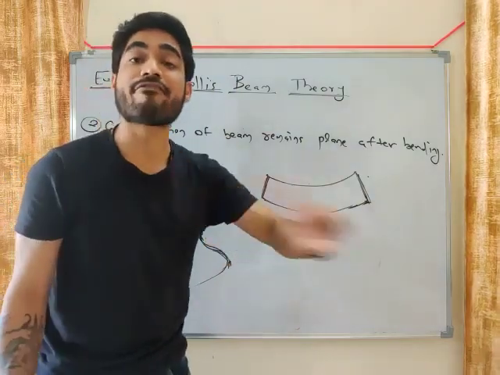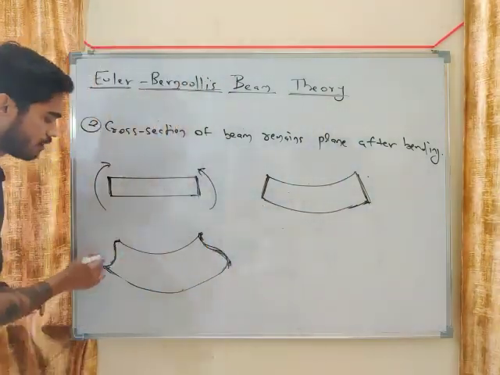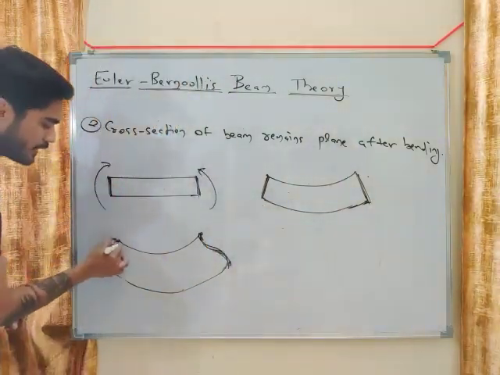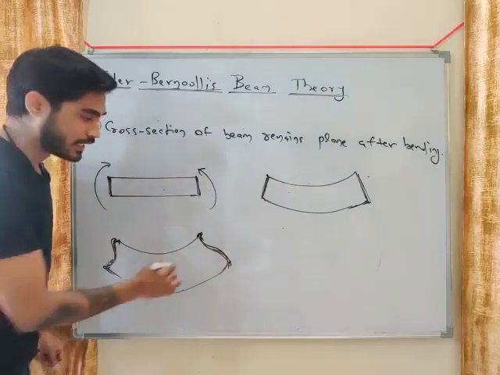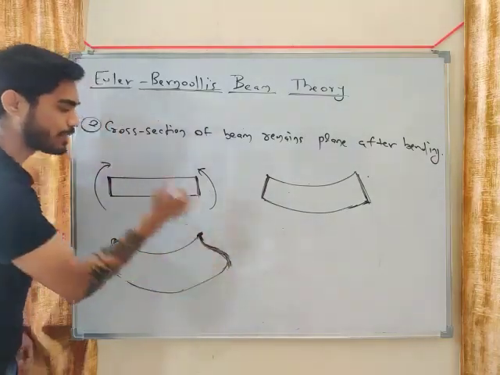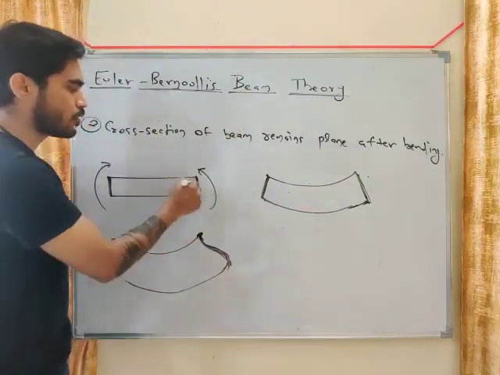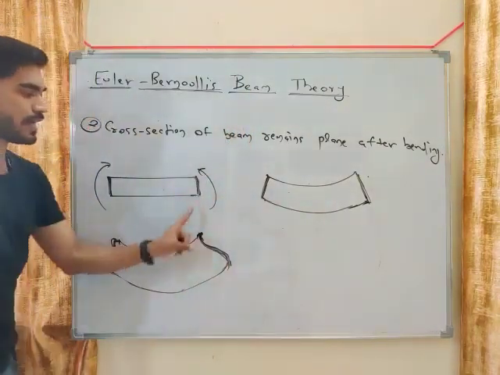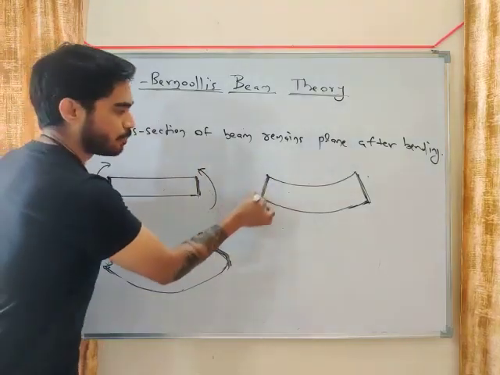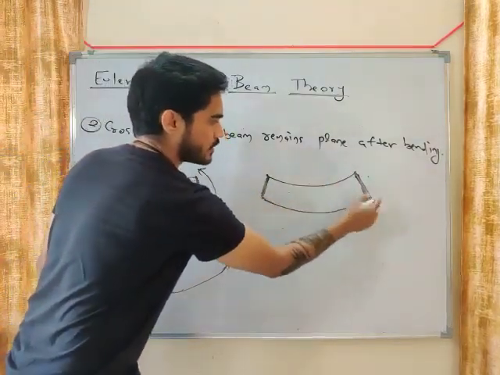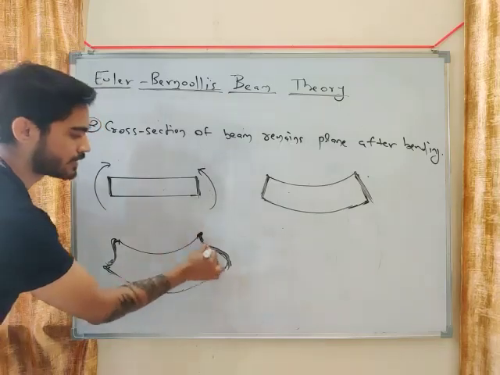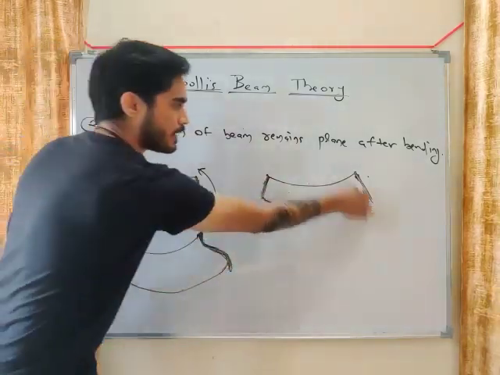We neglect the effect of shear. So that's why we are assuming that it does not distort like this. If there is shear, it will become like this. But if you neglect the effect of shear, then you can assume that if the cross section was plane before bending, it will remain plane after bending. Look at this cross section. This is a distorted shape, but this is plane.